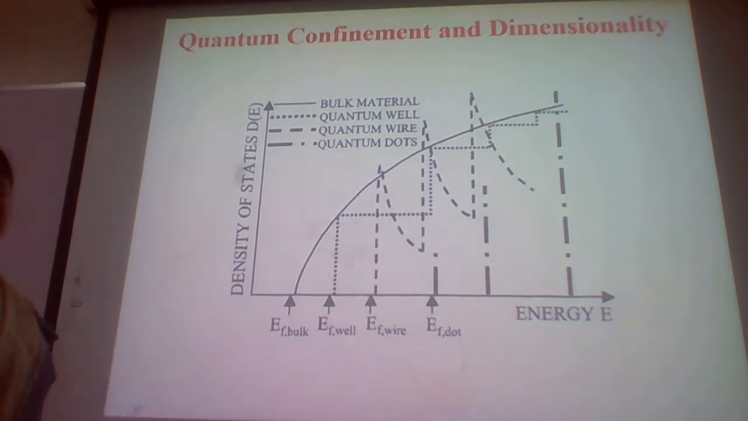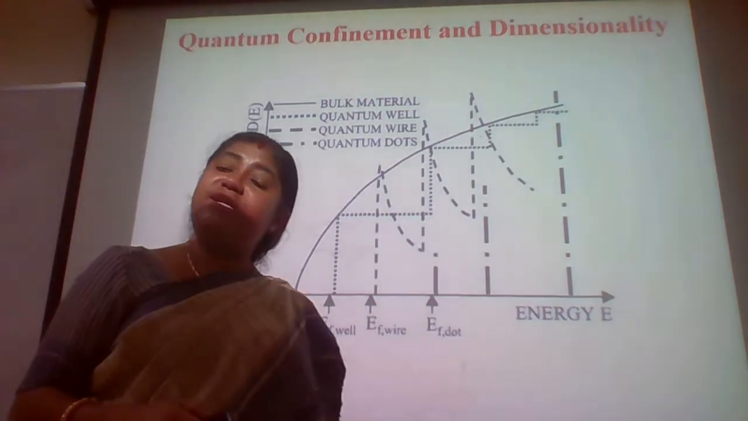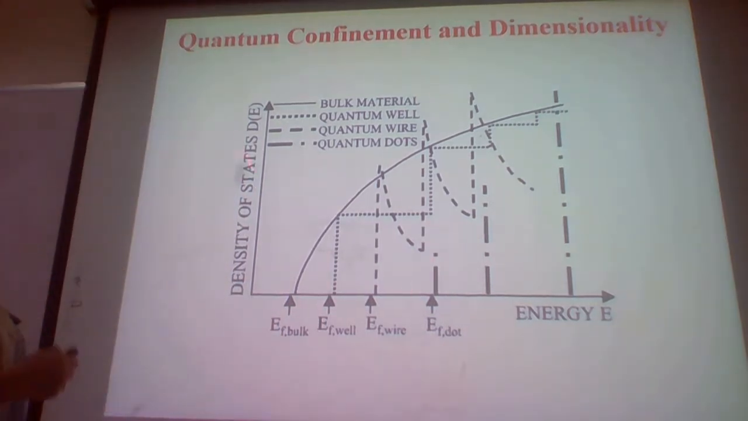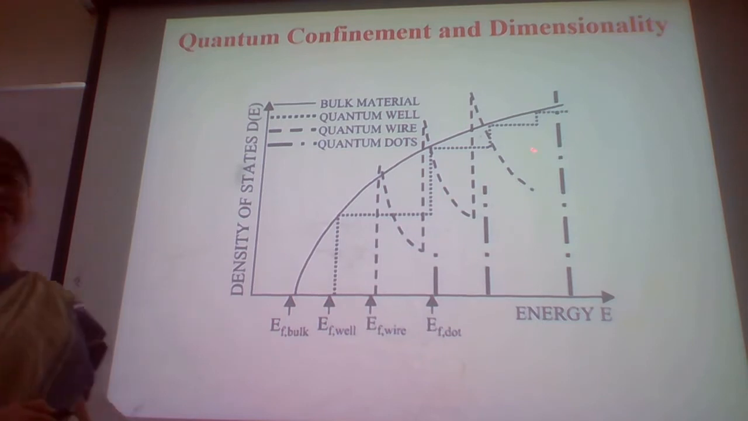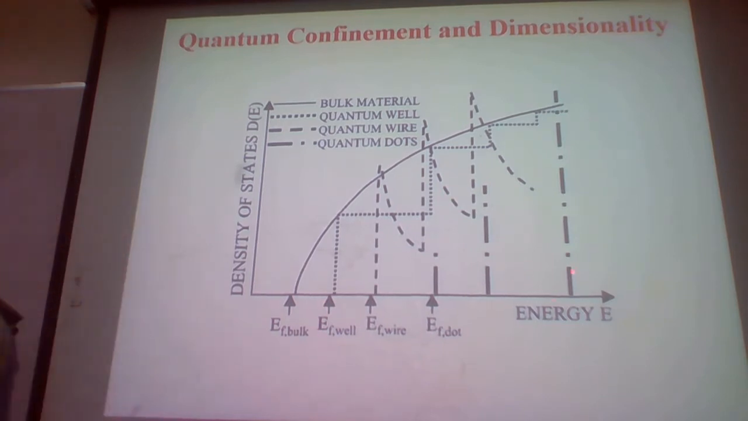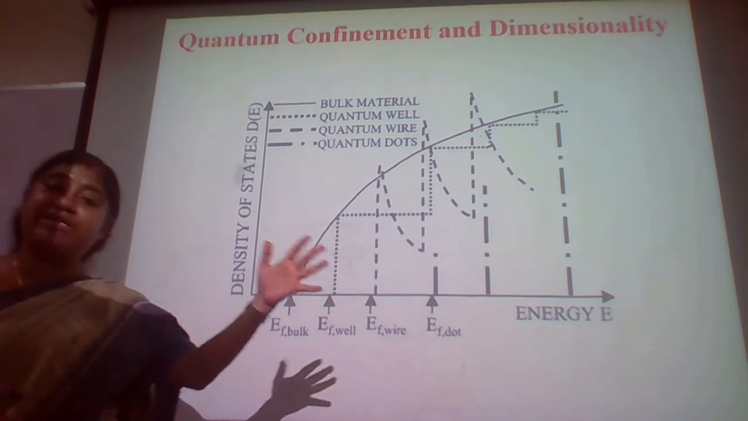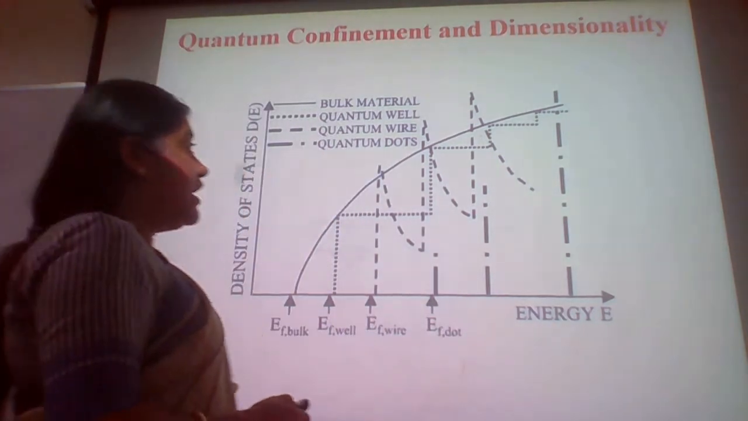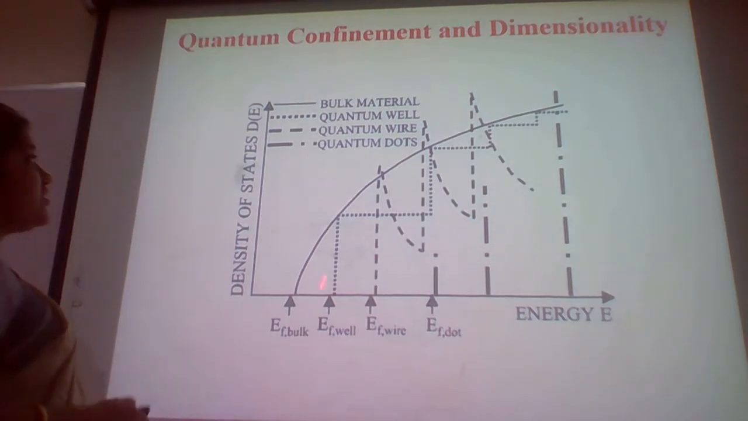Now coming to the summary of what exactly we are trying to do with the previous slides, you see here the quantum confinement and the dimensionality. This is the energy term, and this is the density of states. Gradually you see this is the complete free electron theory, the bulk material, where there is no restriction in any direction, and the electron can move freely in all the 3 degrees of freedom.